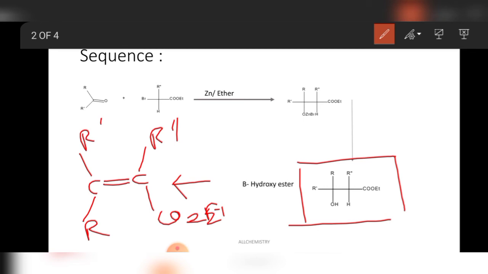Organozinc bromides are actually less reactive than Grignard reagents. This is for information.